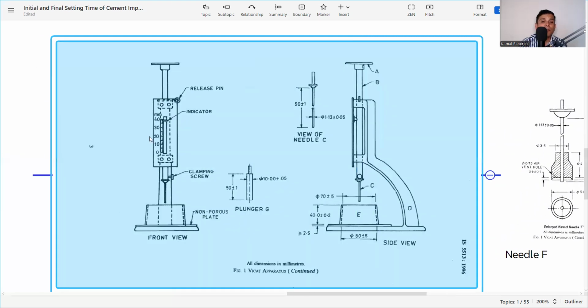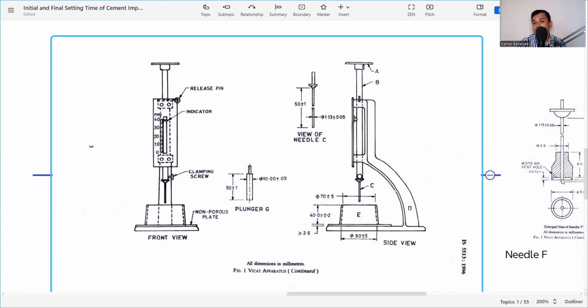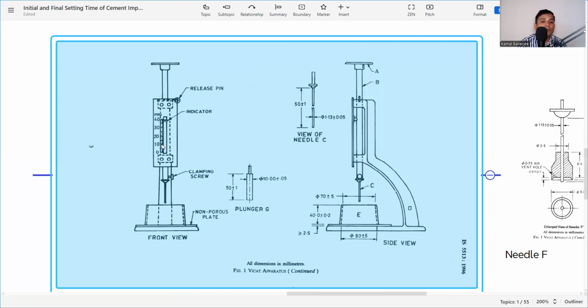And here is the testing apparatus from the front view. Here is the indicator, or the scale. Here is the release pin. Here's the clamping screw, and the reading scale. We need to read our readings. It is coming from 0 to 40, and whenever we are placing or releasing needle C or the needle F, we need to read the reading, and according to the requirement of the IS 4031, we'll find out what is the initial and what is the final setting time.